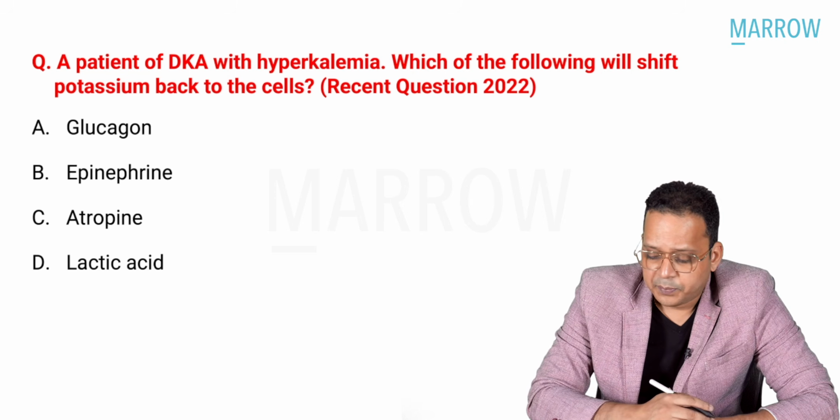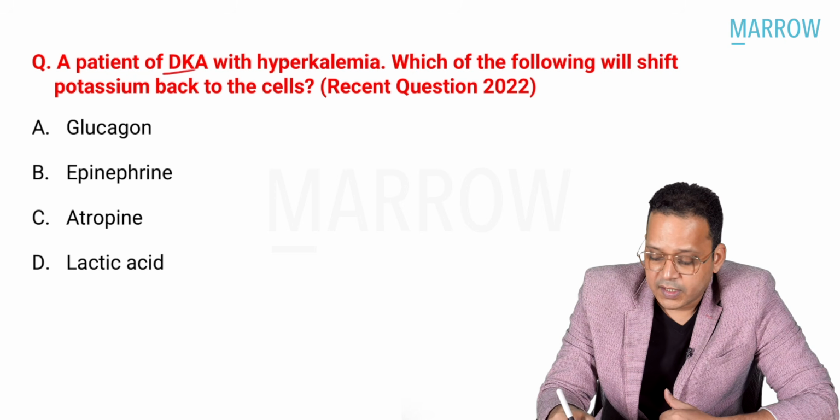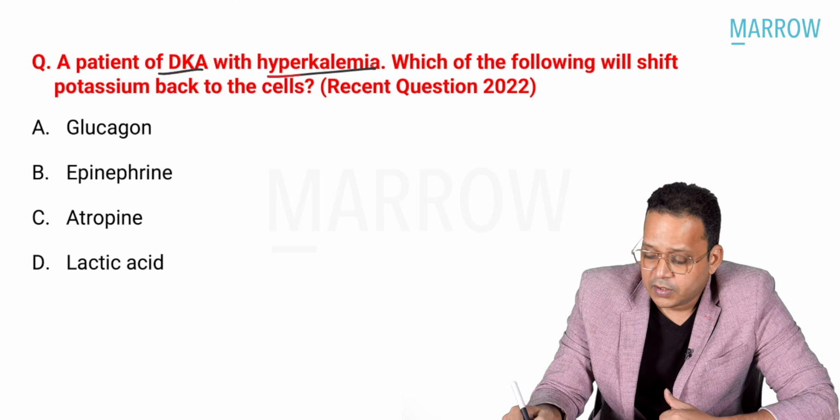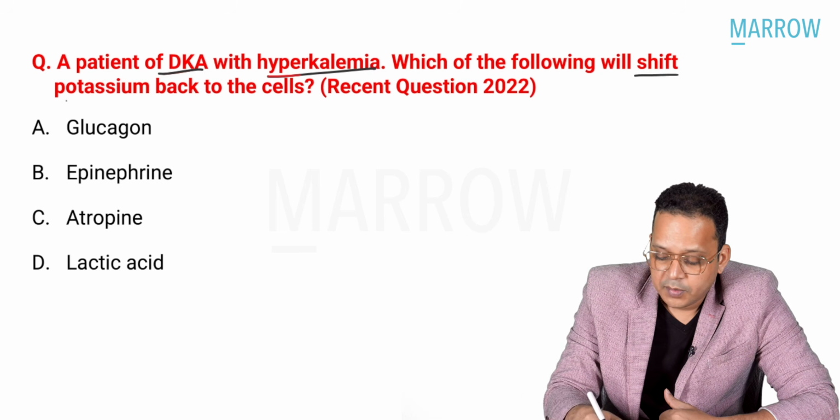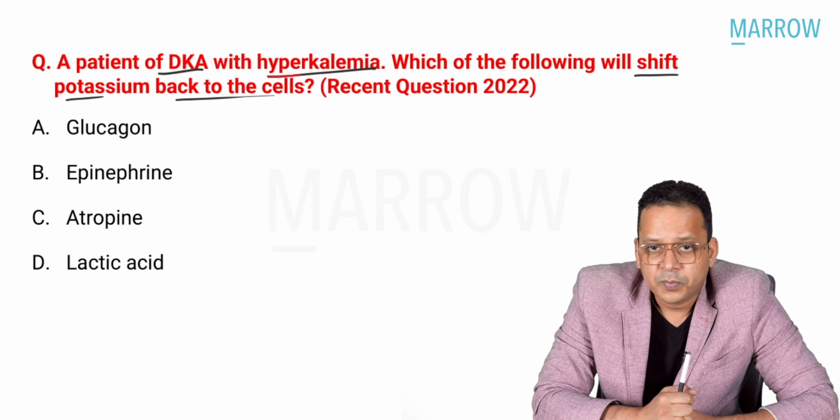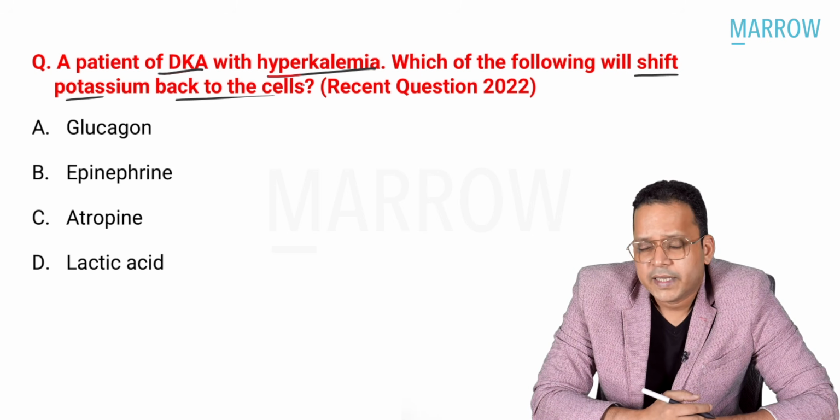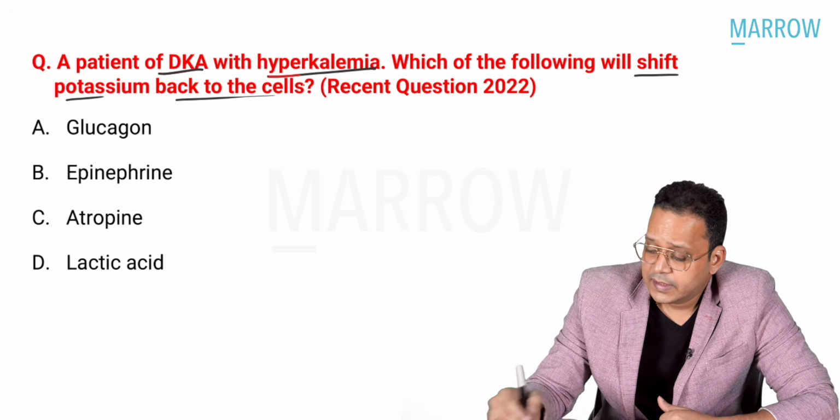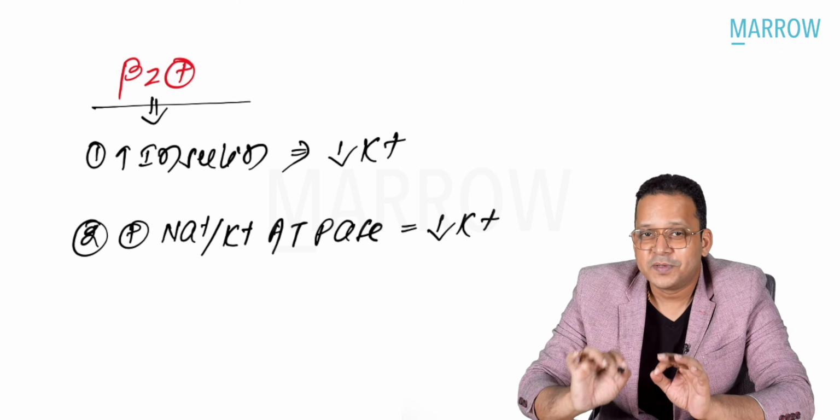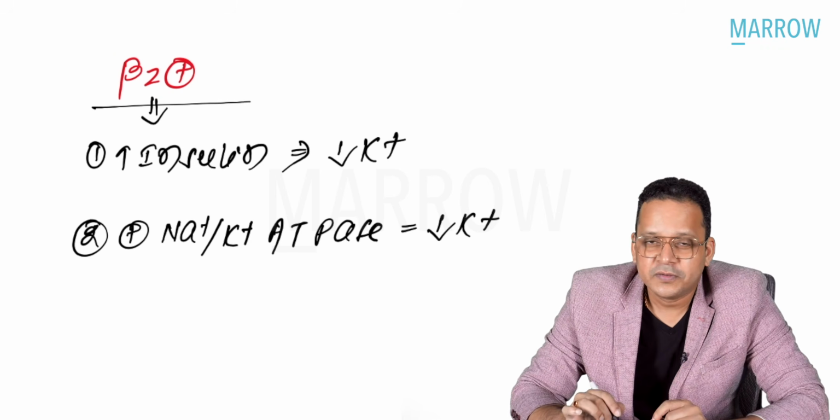Next question, guys. A patient of diabetic ketoacidosis and hyperkalemia, DKA with hyperkalemia. Which of the following will shift potassium back to the cells? Is it glucagon, epinephrine, atropine, lactic acid? What will be the answer? It's a very simple question, guys. If you have understood the receptors, I told you receptors are important to solve different MCQs.